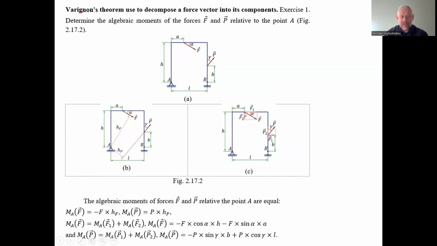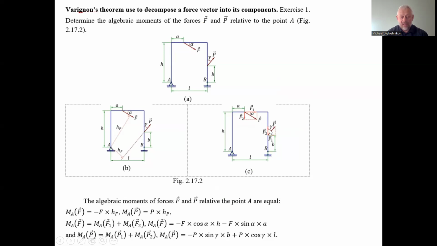For these two components, we can easily find the arms of action of the moment rotation related to the point A. For F1, the horizontal component of the force F, the arm is H. For the force F2, the arm is A. So we can do that as well for the other force P. We have a vertical component.